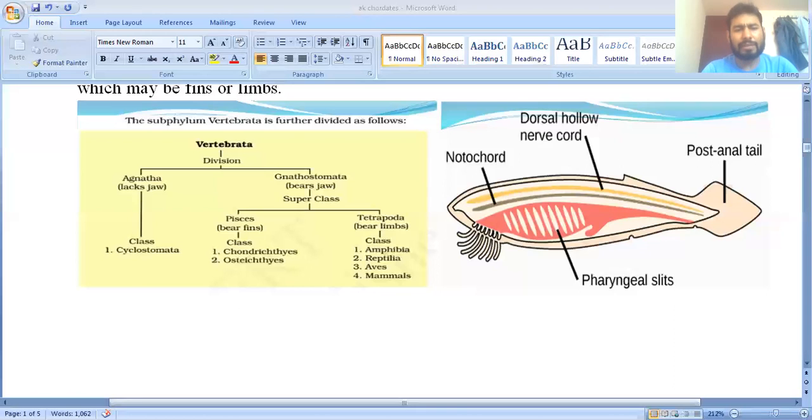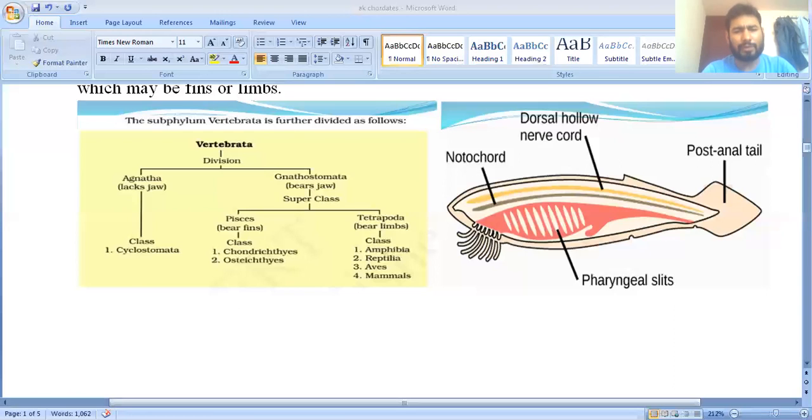In case of the Pisces, they bear the fins. And in case of the tetrapods, they bear the limbs. So tetrapods bear the limbs and Pisces bear the fins. On the basis of these they are divided into two different superclasses, one is the Pisces, another is the tetrapods. Pisces we will discuss later. Okay, so this is the basic classification.